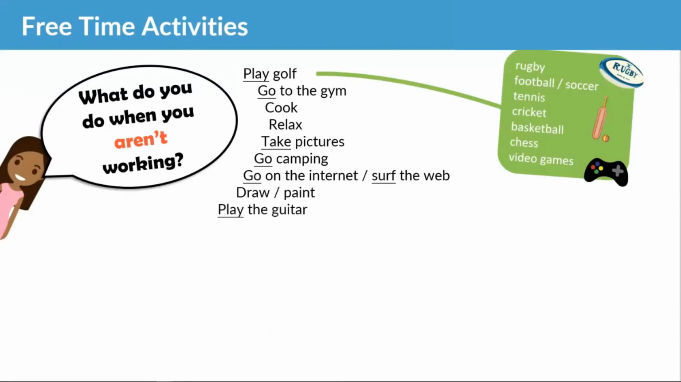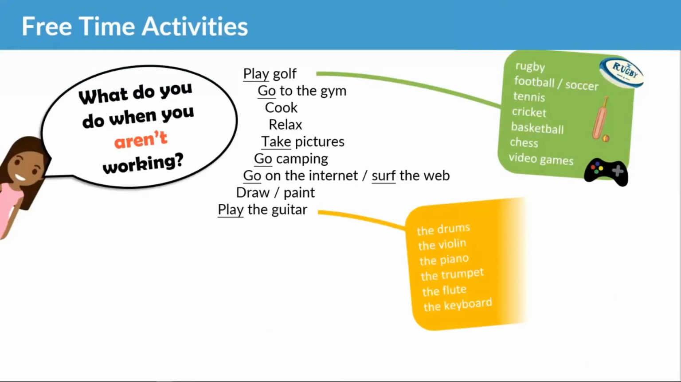You play the guitar. When we talk about instruments, we use the verb play. And let's look at some other instruments. So we all know what a guitar is. Then we've got the drums. We have the violin, the piano. You should all know what a piano is. The trumpet, the flute, and the keyboard. So the keyboard, or like the electronic piano, okay? So the keyboard.